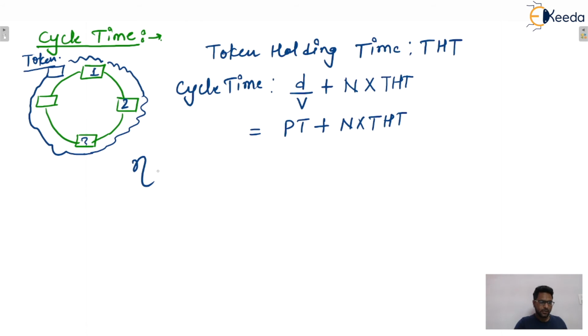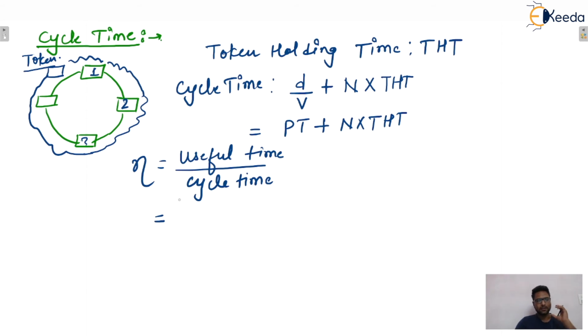Now we need to calculate the efficiency. You know what efficiency is: useful time divided by cycle time, isn't it? So here, what is the useful time? We can say that n stations are there, and here one more assumption is there. Every station will hold the token and will transmit only one data unit, isn't it? That is the assumption. After that, the token will be released.